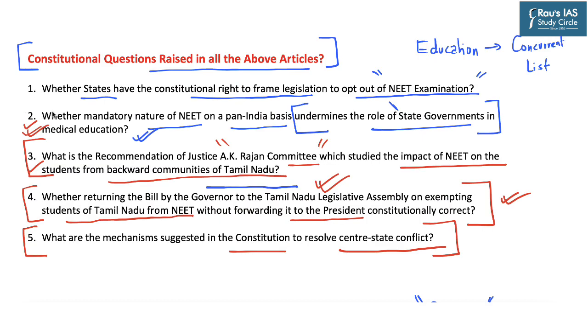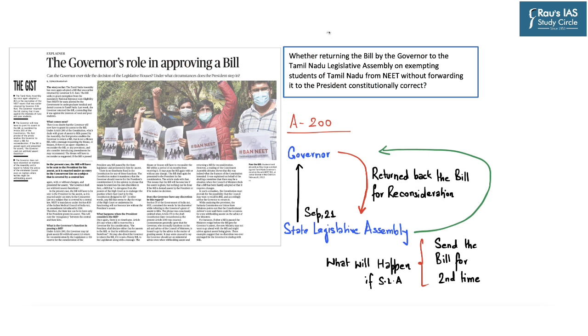After going through the first three questions, let's take up question number 4, which mentions the returning of the bill by the governor to the Legislative Assembly of Tamil Nadu with respect to Article 200 and also 201. This aspect of our fourth question has been provided under this article, which has appeared in the text and context section. It says the governor's role in approving a bill. Can the governor override the decision of the legislative houses? Under what circumstances does the president step in? All these aspects are dealt with under Articles 200 and 201.